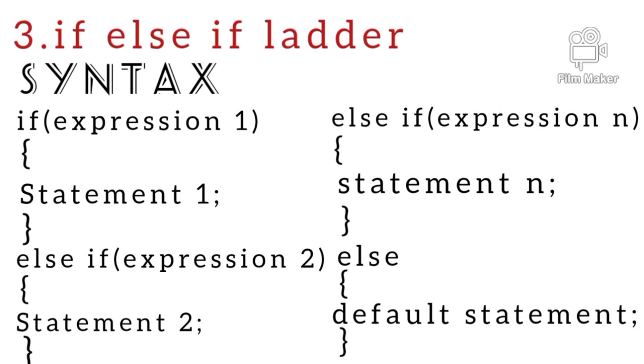After that, the third one is if-else if ladder. It is used to test a set of conditions in a sequence. It is also considered a multi-way decision making statement. Similarly, the syntax of if-else if ladder is given.